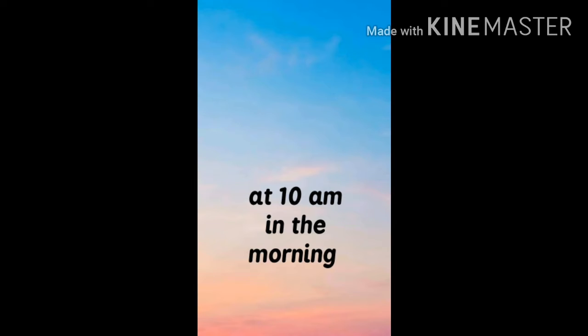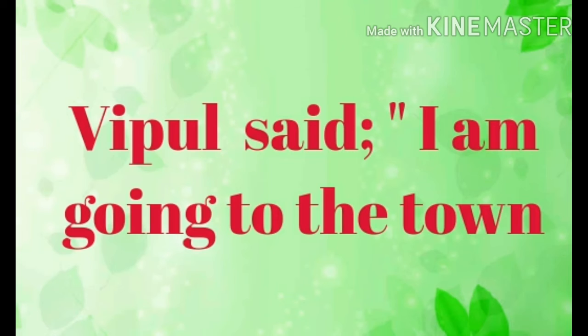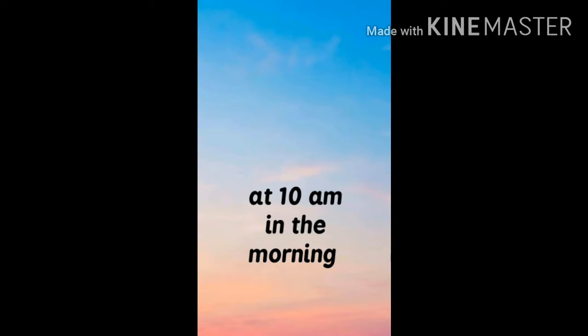Vipul's friend told this. Which one? Vipul's speech. Vipul's speech was, "I am going to the town." So "I am going to the town" was told by Vipul at 8 a.m. when it was reported at 10 by Vipul's friend to someone else.